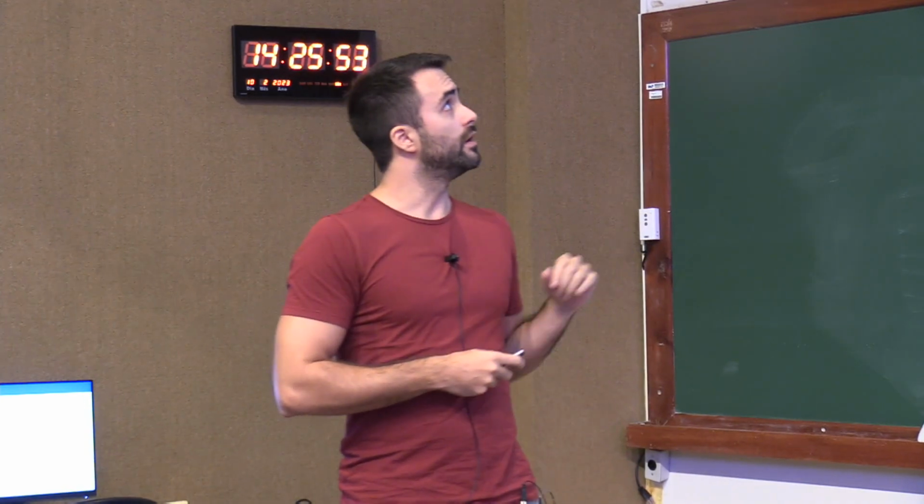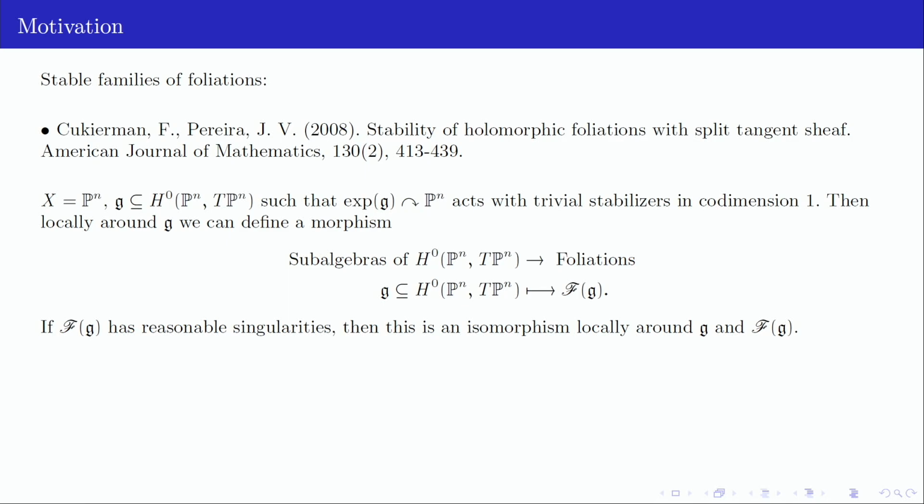One of these works, which was particularly motivating for me, is this one due to Jorge Vitório Pereira and Fernando Cukierman. And among other things, there they show the following. So take X to be the projective space, and take a Lie subalgebra whose exponential acts with trivial stabilizers in codimension 1, right? So in this case, we can define a morphism from a space of subalgebras of global vector fields to a space of foliations, whatever these spaces are for the moment, taking each subalgebra into its induced foliation.